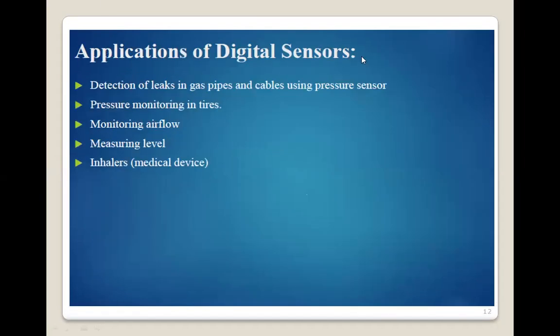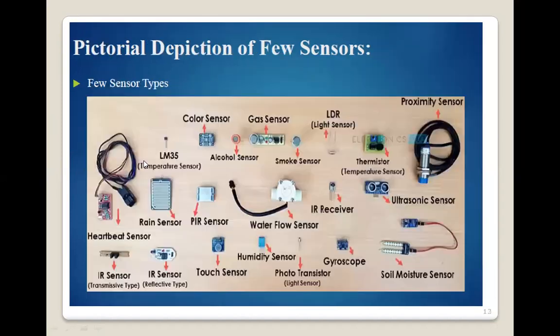Now, what are the applications of digital sensors? Detection of leaks in gas pipe cables using a pressure sensor, pressure monitoring in tires, monitoring airflow, measuring level, and inhaled medical devices.